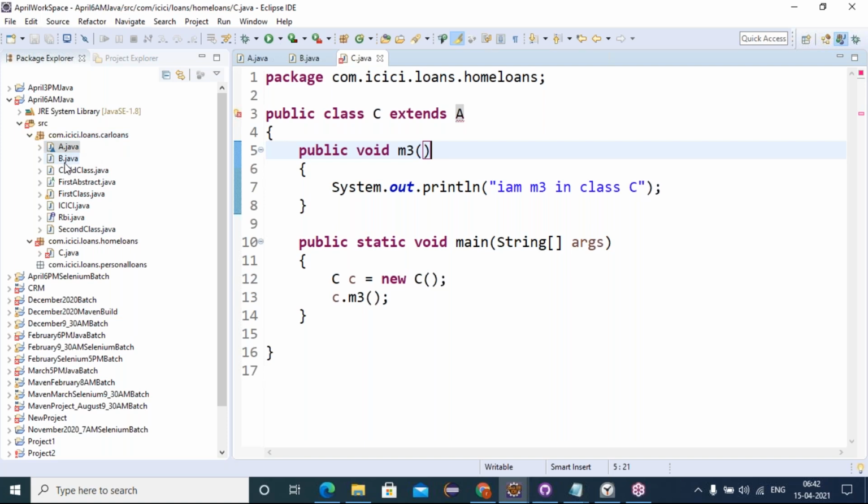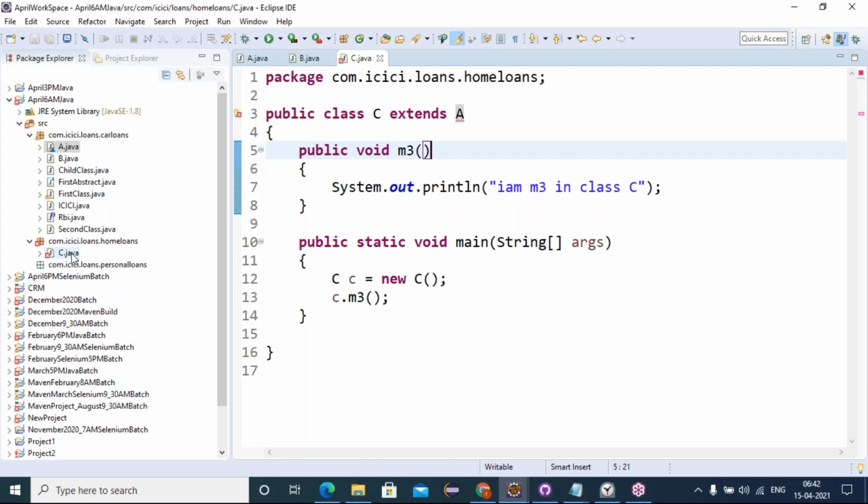When you are extending within the same package, there is no issue. When we are extending across a different package, there is an issue. We have to import the package. Where is A coming from? A is being extended into the C class, so we have to say where it is coming from.